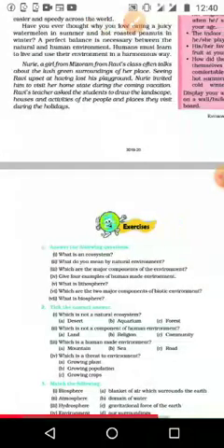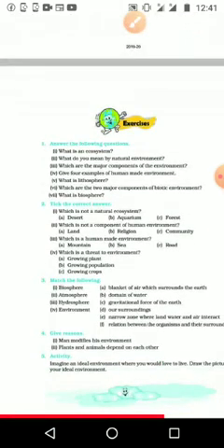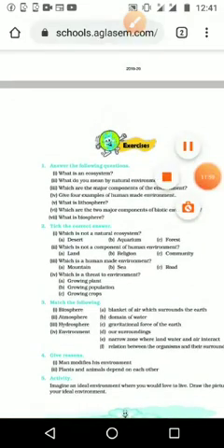What is an ecosystem, we already discussed. The natural environment, discussed. Major components of the environment, discussed already. Give four examples of human-made environment, that is there in the picture itself. Lithosphere is related to land. Which are the two major components of the biotic environment? Human beings, animals and plants. Then what is a biosphere? It is where we can see life. So we are completing here. Thank you.